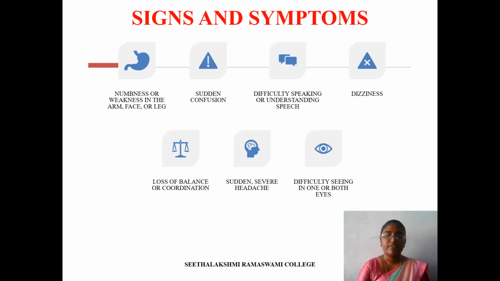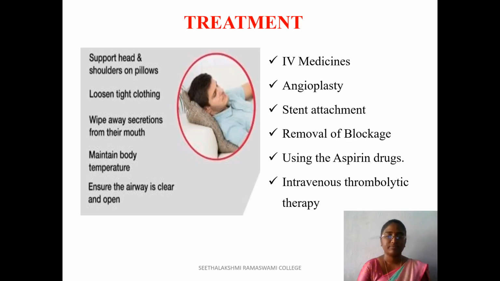Signs and symptoms of hemorrhagic stroke. First one is weakness in the arm, face or leg. Second one is sudden confusion. Third one is speaking difficulty. Fourth one is dizziness. Fifth one is a loss of balance in our body. Then sixth one is sudden and severe headache. Next one is difficulty in seeing with one or both eyes.